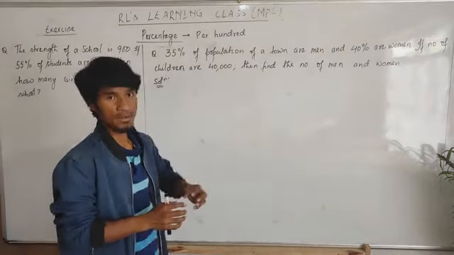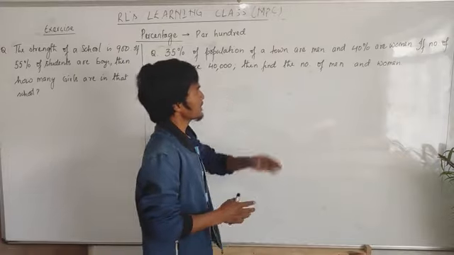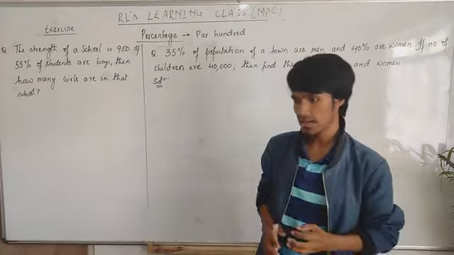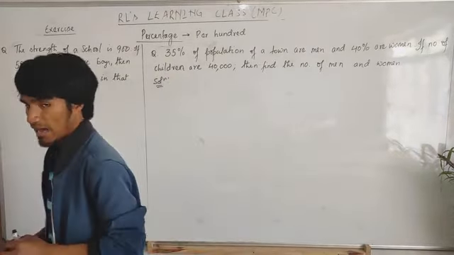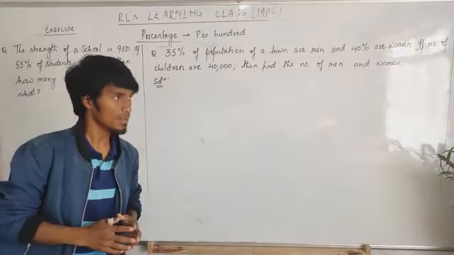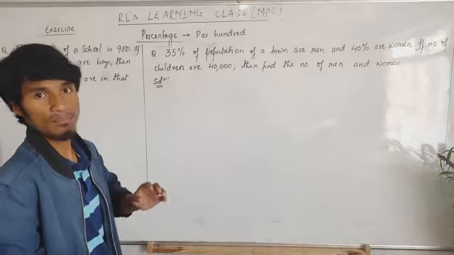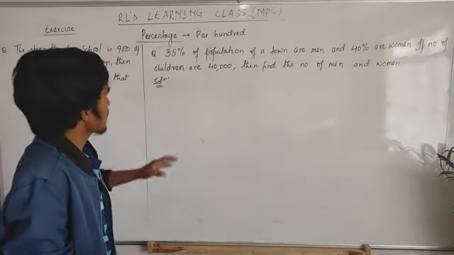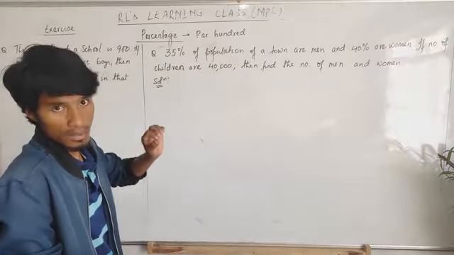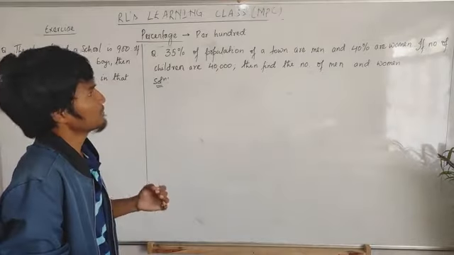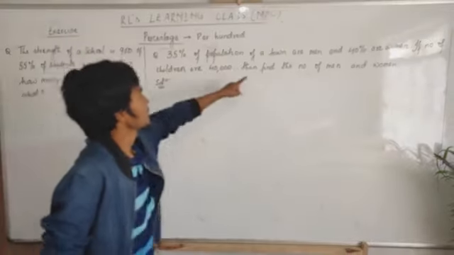Then find the number of men and women. They ask how many men and how many women there are. But in this question, did you notice that they don't give the total population?